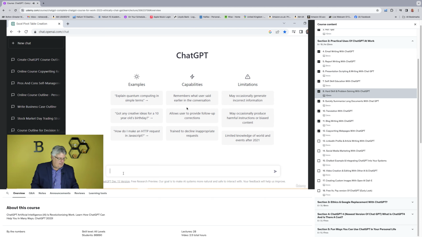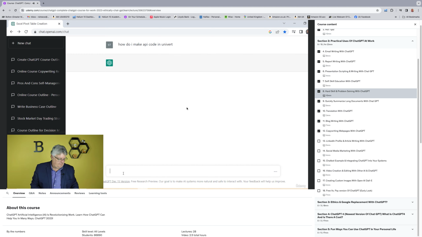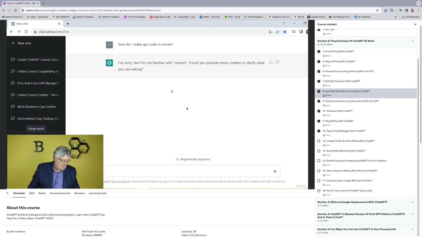So maybe I want to ask something like, how do I make API code, I wrote this down in Univert. Did I get that right? I got my notes here. Yeah, see, I didn't type that wrong. It's not sure what Univert is. Univert isn't anything. It's Unirest in Spring Boot. See, I knew I was typing things right.